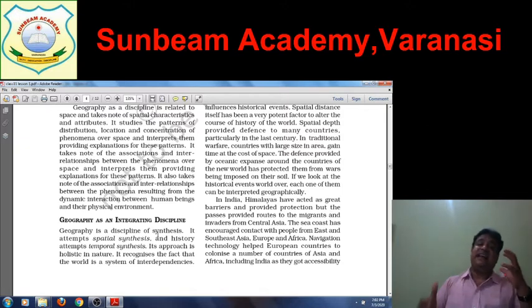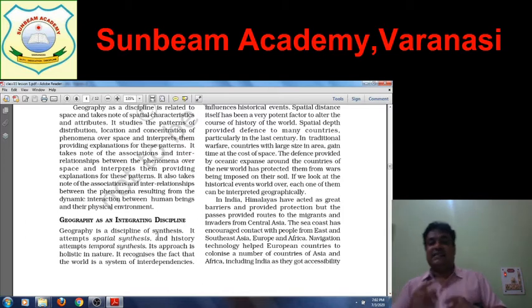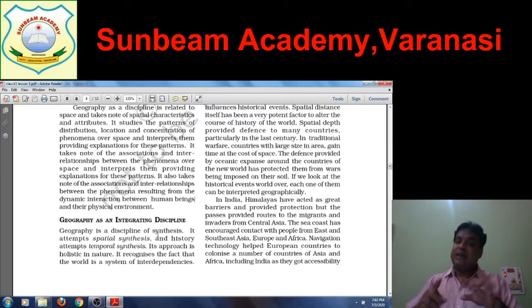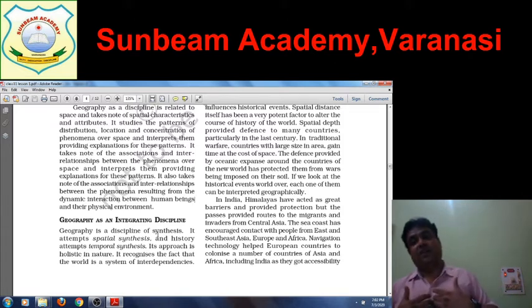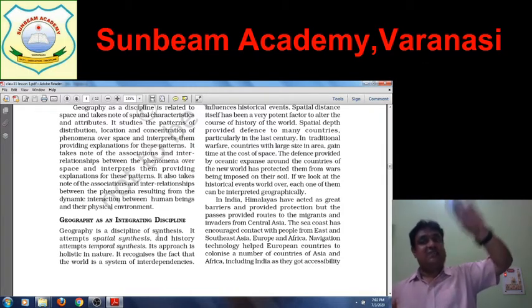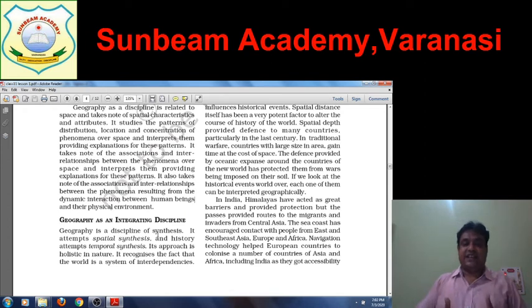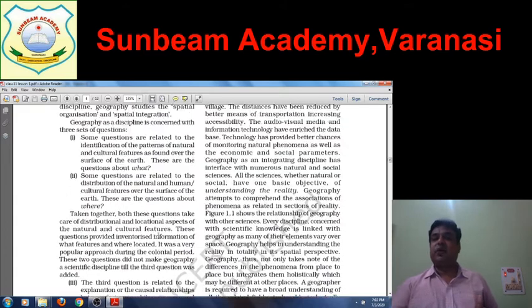So geography is known as an integrating discipline. As I have said, geography is a discipline of synthesis, combination of beliefs and ideas. It attempts spatial synthesis. I told you earlier that spatial is related to a particular place, but history attempts temporal synthesis. So the approach is holistic in nature. The approach we take in geography is to understand the whole, the features as a whole. So it is said to be holistic in nature. It recognizes the fact that the world is a system of interdependencies known as ecosystem.